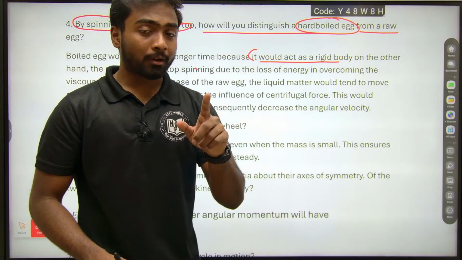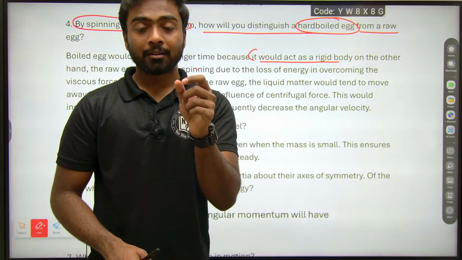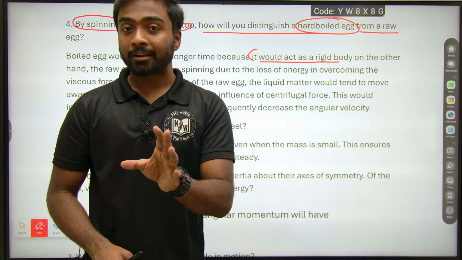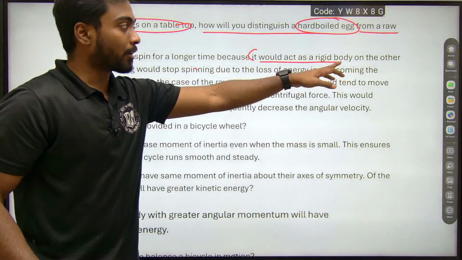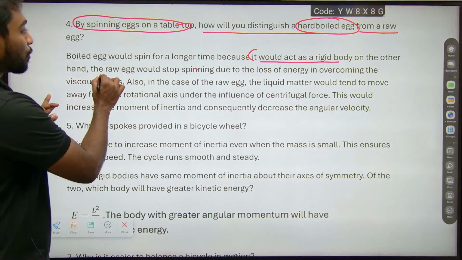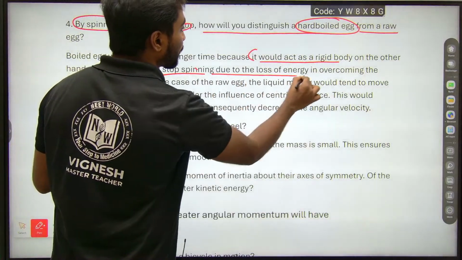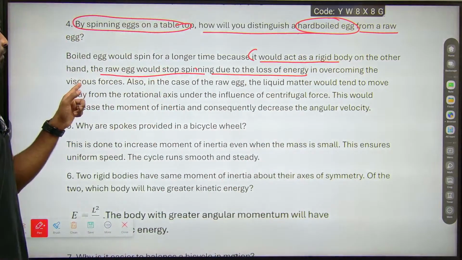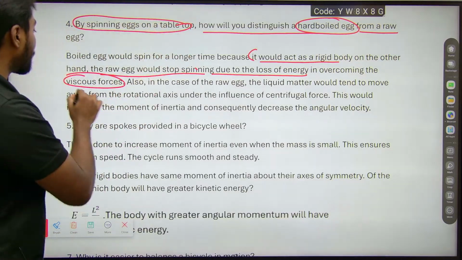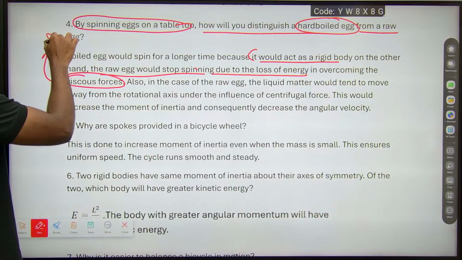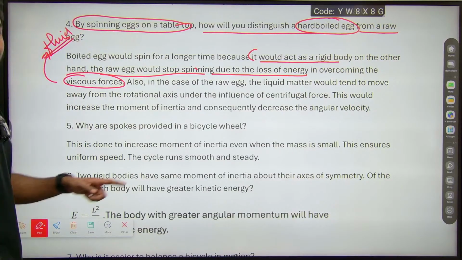But a boiled egg is a solid part and it's fully packed, so it would act as a rigid body. On the other hand, a raw egg would stop spinning due to the loss of energy in overcoming viscous force. Viscous force is something we talk about in fluids, and we'll cover the fluids chapter in the next lesson.